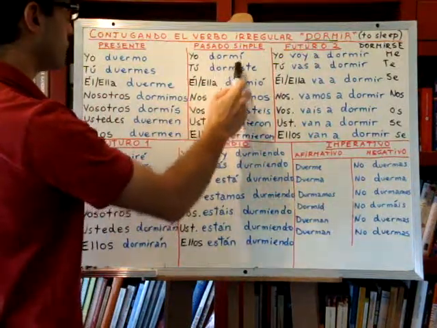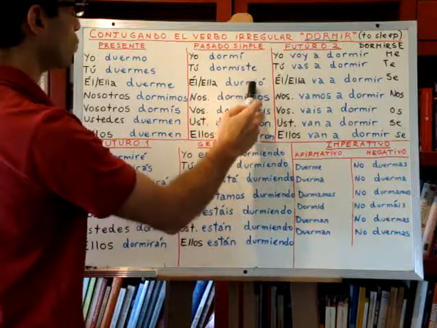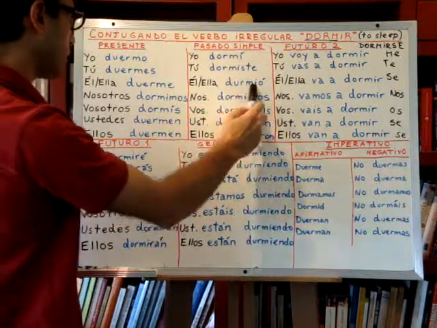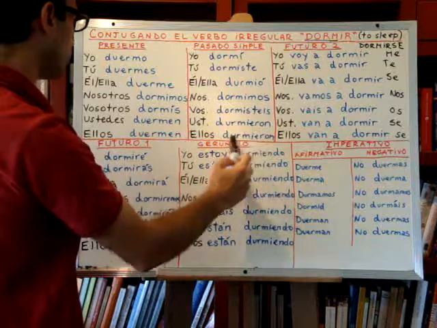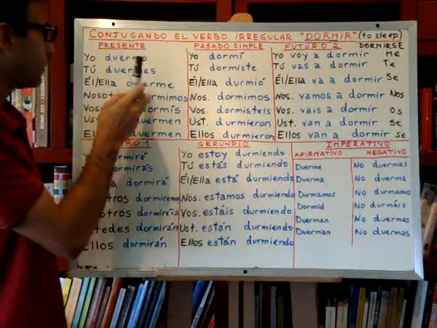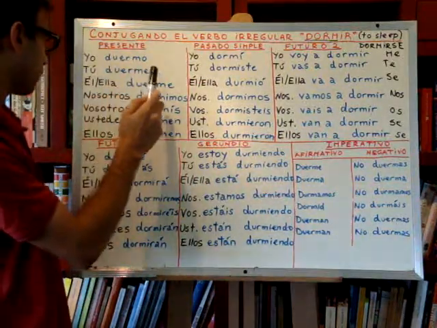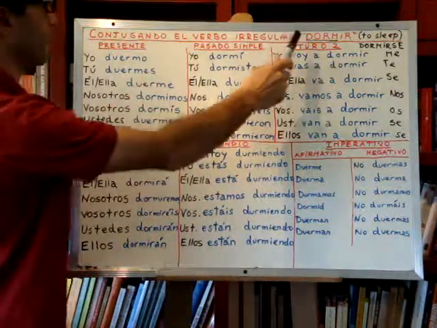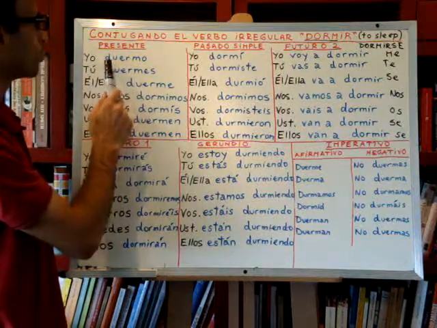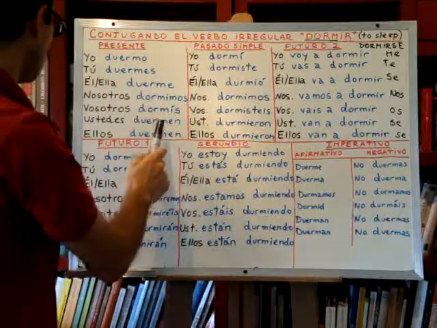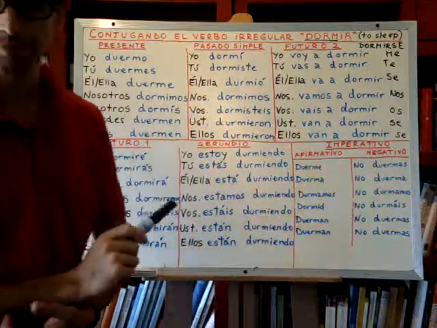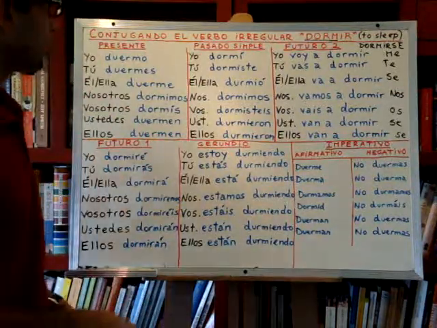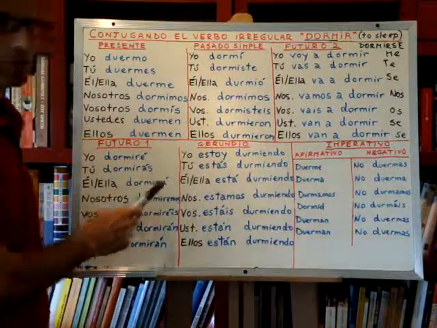Oh, here it is the same, dorm, but here it changed to durm. You see? Here too, durm and durm. And in the present tense, the first and the second and third persons also change the root of the verb from dorm to durm, to duerm actually. And these two, the last two as well. So this verb is regular in the future tense.